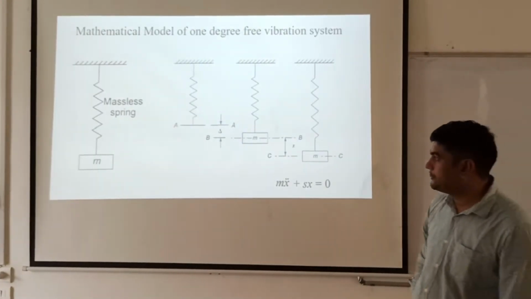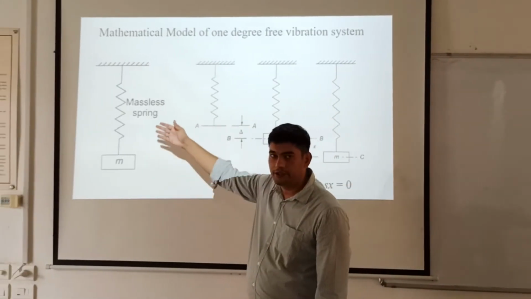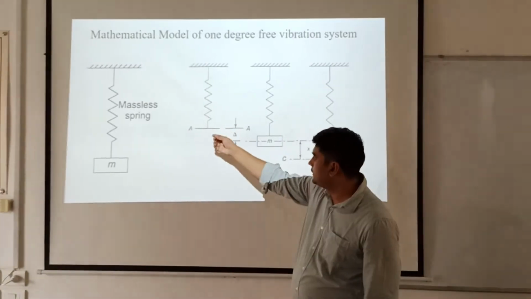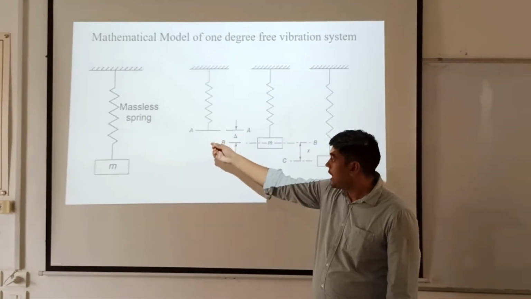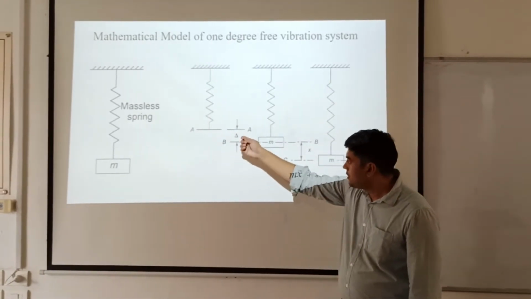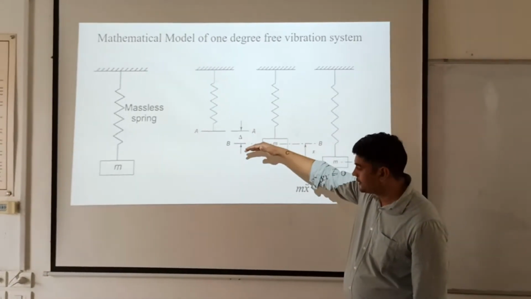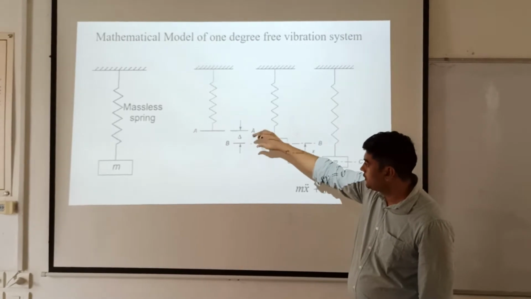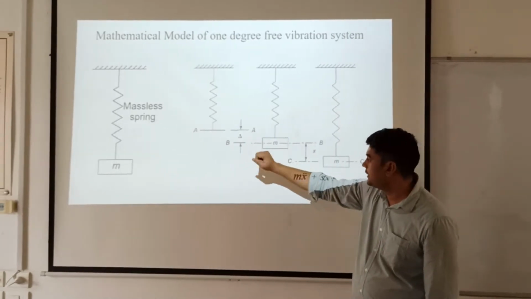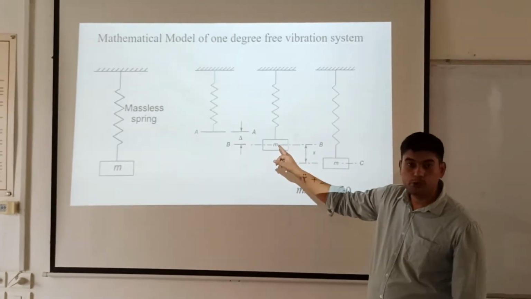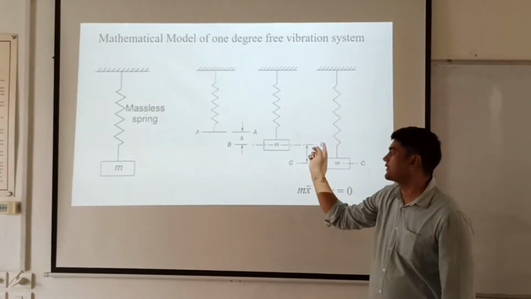So this is a typical spring mass system of 1 degree of freedom, which we will be discussing over here. Initially there is no mass attached to the spring. As soon as we attach some mass to one end of the spring, it will get statically deflected by a certain amount. That is known as delta, the static deflection. Now this will be the new equilibrium position, that is the BB axis.